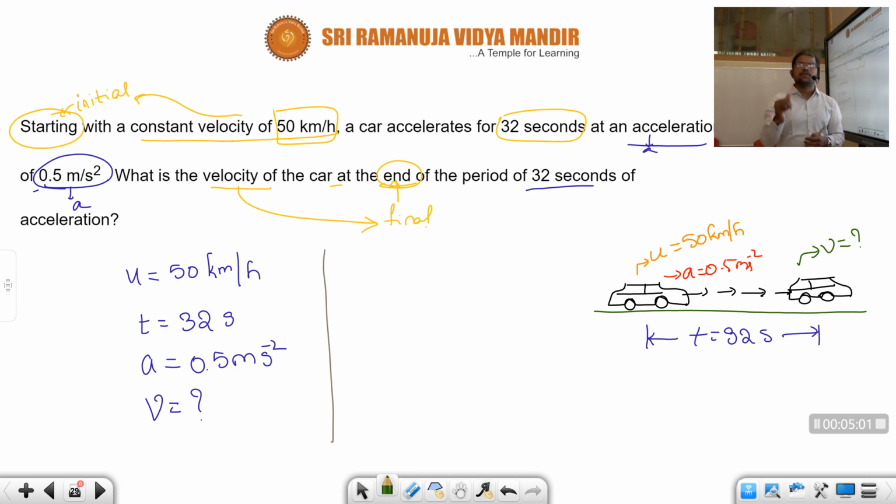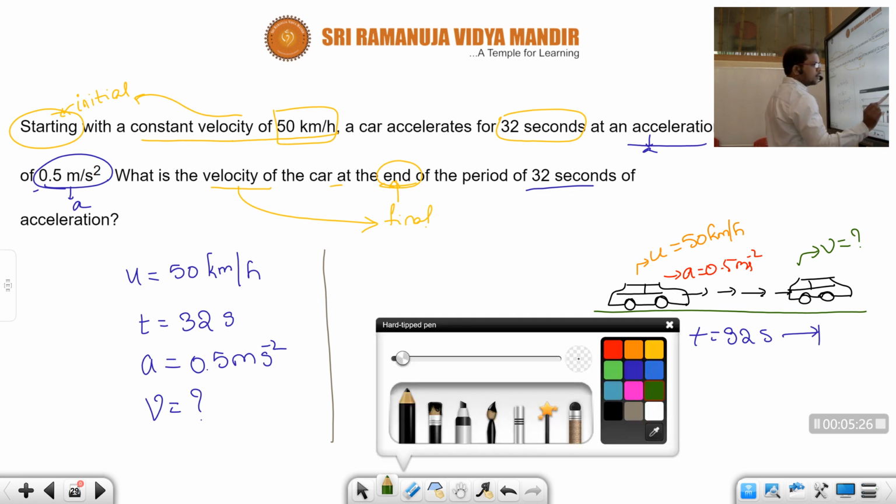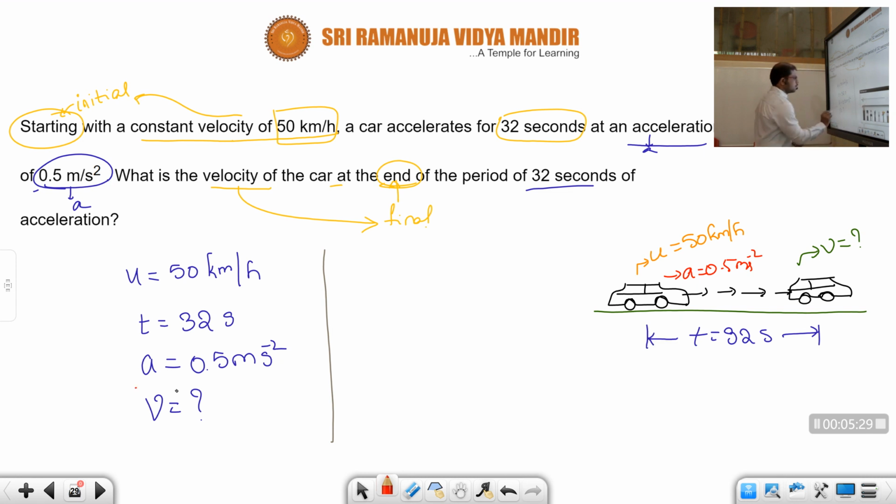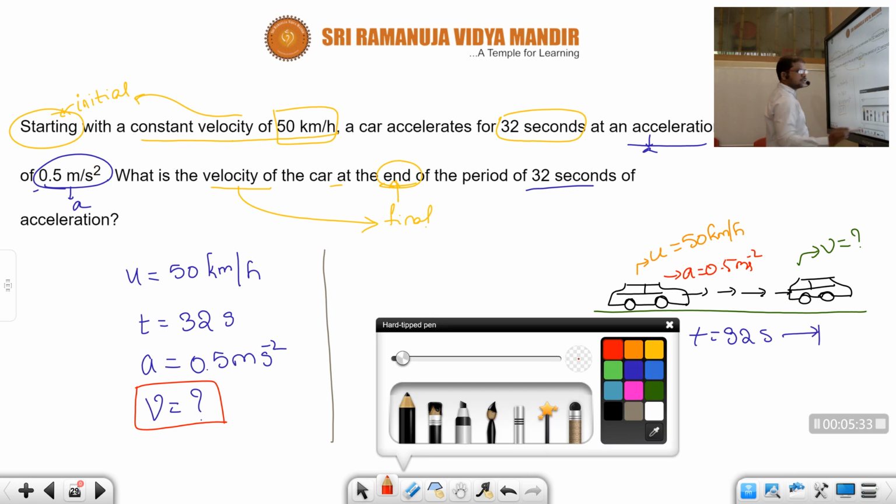Whenever there is one dimension, speed and velocity, distance and displacement are equal. I already mentioned those points in the earlier lectures. If you have any doubts, review the previous lectures regarding this concept. Whenever anybody is moving in a straight line, in one dimension, speed and velocity, distance and displacement are going to be equal. Children, see here, we need to find the final velocity. So what is the formula we are going to use here?